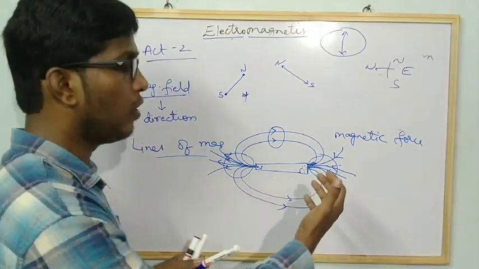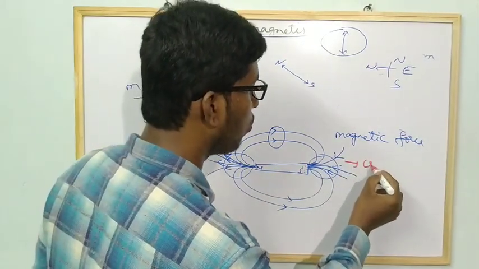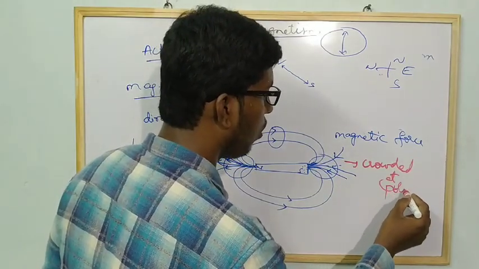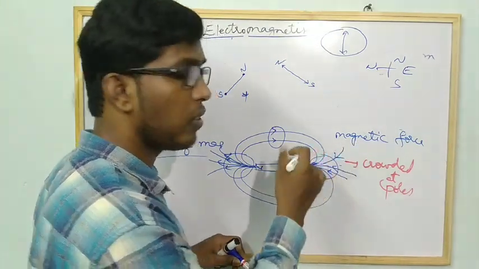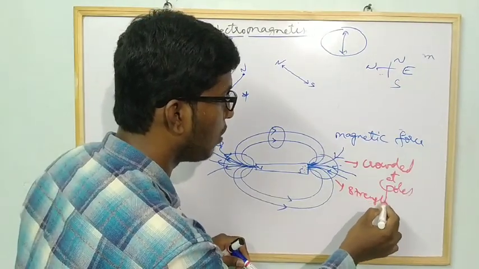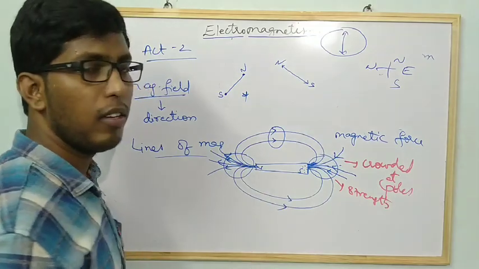The reason is that the magnetic field lines are very close at the poles, so the magnetic field strength is more at the poles and less elsewhere compared with the poles.